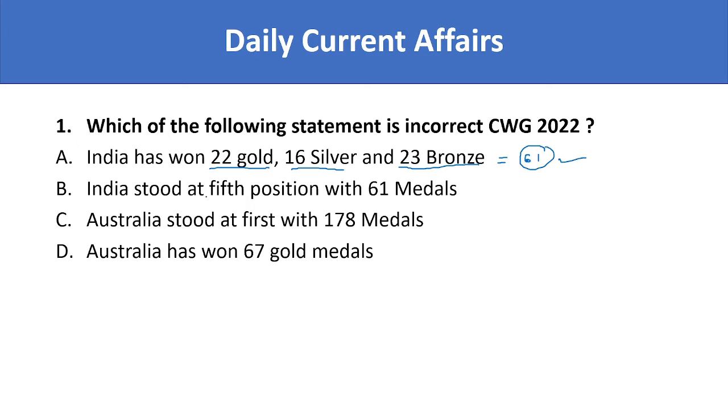And India stood at 5th position. This position is not right, because India stood at 4th position with 61 medals. 61 medals is right, but position is wrong. It is 4th position. Next, option C. Australia stood at 1st position with 178 medals. This is also right. And Australia has won 67 gold medals. This is also right.